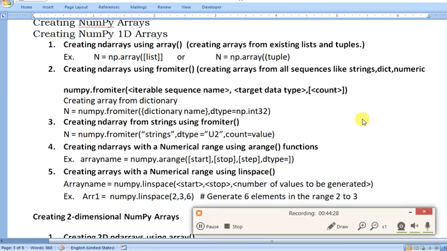Okay, that's all for today, and this is part 1. In the next part I will create a two-dimensional array, and the rest of the functions we'll discuss in the next lecture.